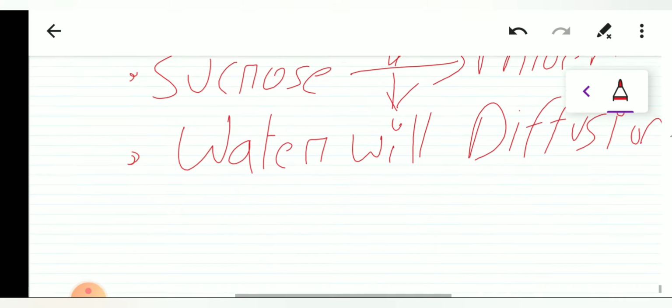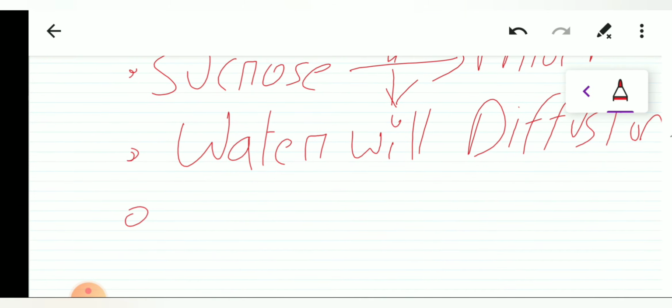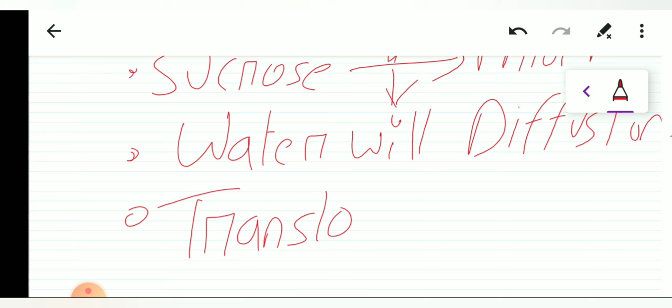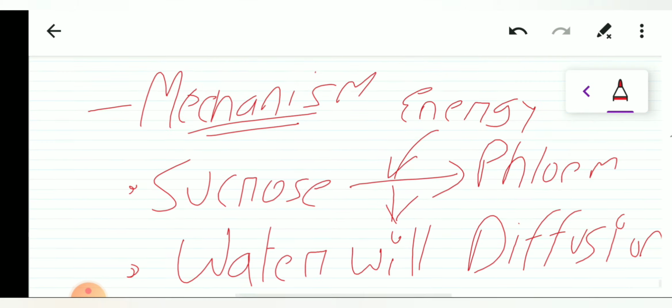Due to diffusion of this water, the pressure inside the phloem component increases, and this leads to formation of a push, and this push leads to the translocation of various food particles. Since this leads to a change in location, this procedure is also known as translocation. The most important part is that it is energy dependent, okay.